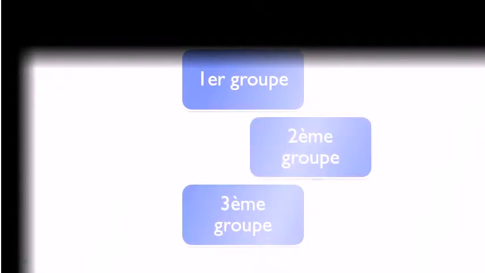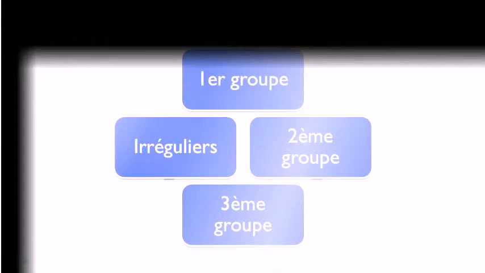Let's see now how we build this imperative form. We'll see first the premier groupe, then the deuxième groupe, and then the troisième groupe, and finally, of course, as usual, the irregular verbs. All right, so let's start with le premier groupe. Normally the first group, and it's been that way so far, is the easy group because it is regular. In the case of the imperative, it will be the tricky group, okay?